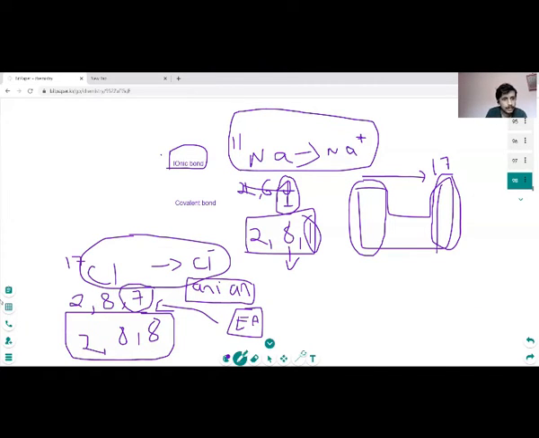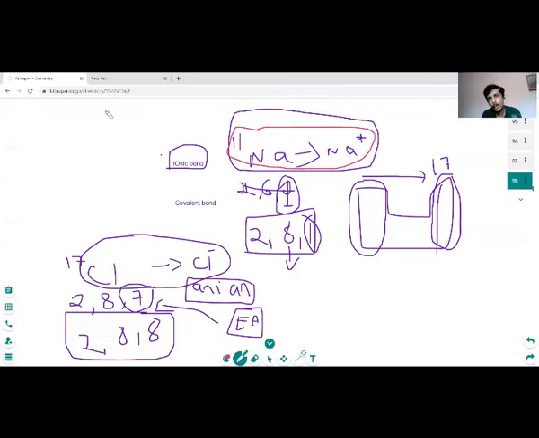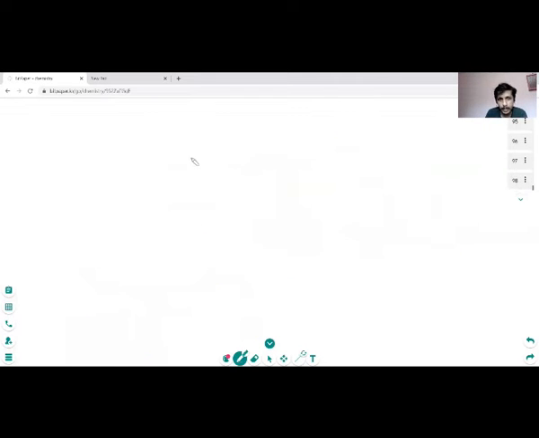Sodium should lose the electron readily. That means sodium should have lower ionization energy. Clear? And chlorine should gain the electron readily. That means it should have higher electron affinity. Hence, to summarize here, to form an ionic bond, I'll write it as IB, the ionization potential should be lower and electron affinity should be higher.